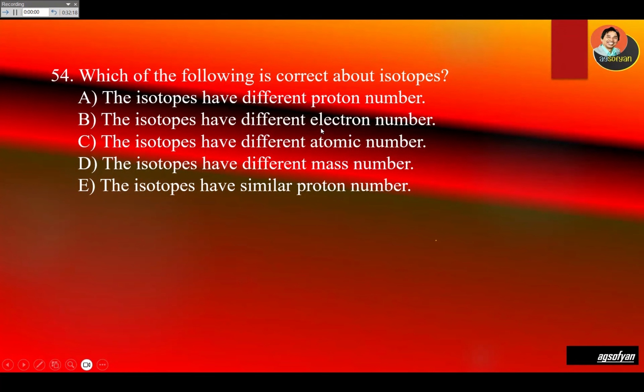The isotopes have different electron number, incorrect. The isotopes have different atomic number, incorrect. The isotopes will have different mass number, yes. Because the number of neutrons will be different, causing the atomic mass to also be different.